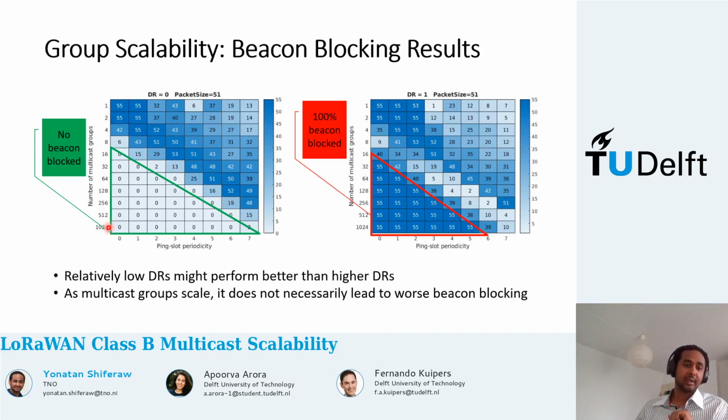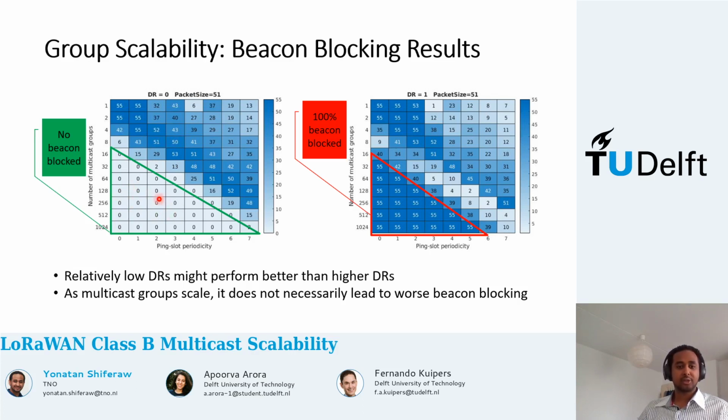Here you see the number of multicast groups increasing, and here the periodicity increasing. We generated the heat map for different data rates. One particular thing you see is that as the number of multicast groups increases, it results in saturation, where you start experiencing similar beacon blocking.